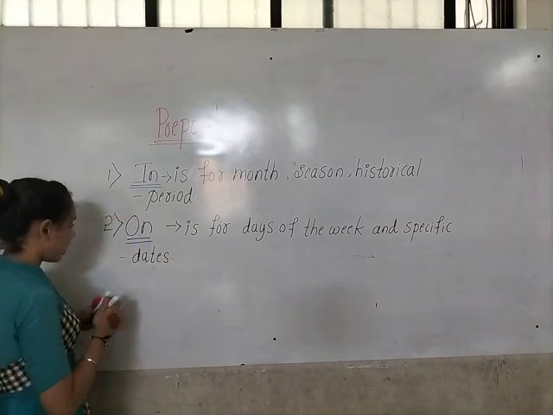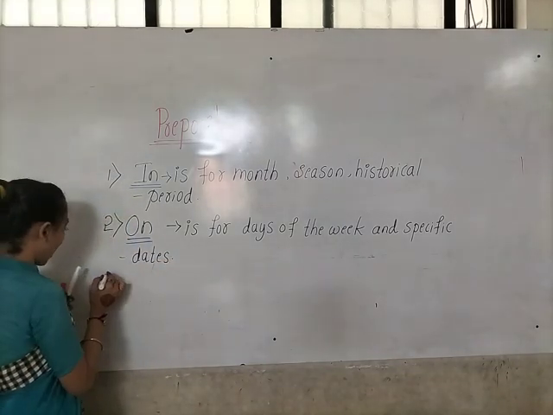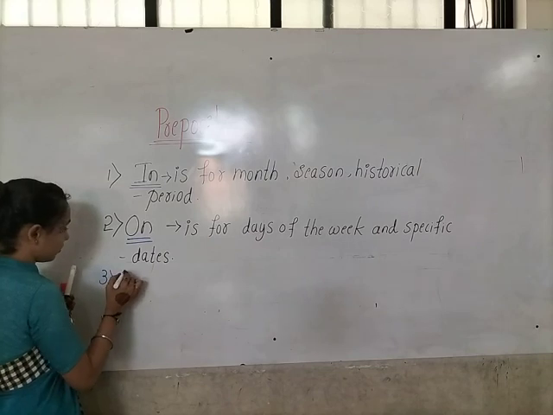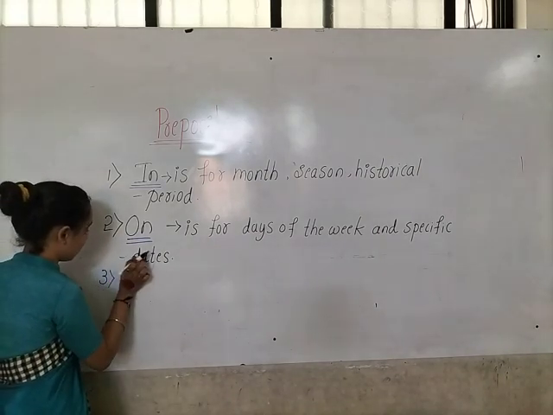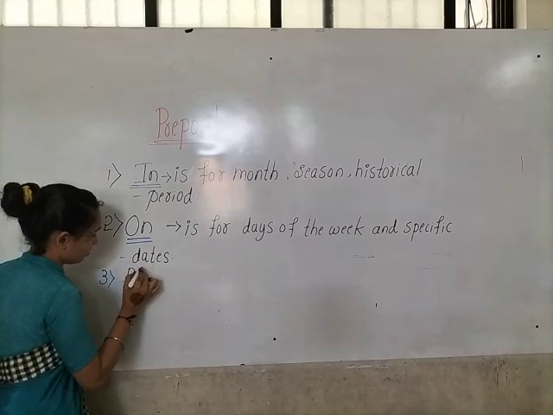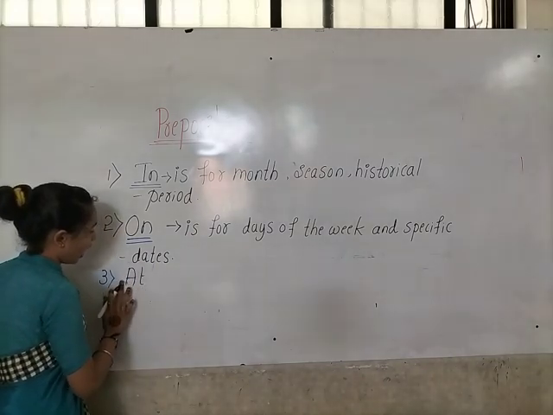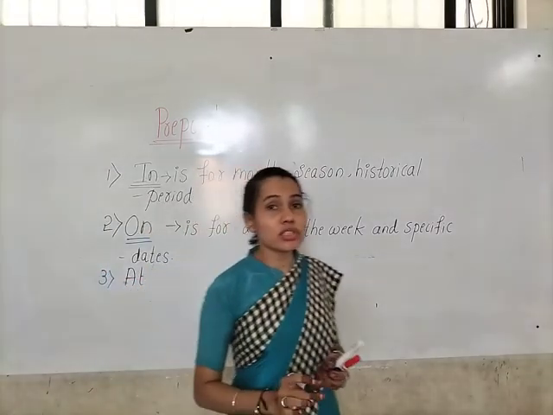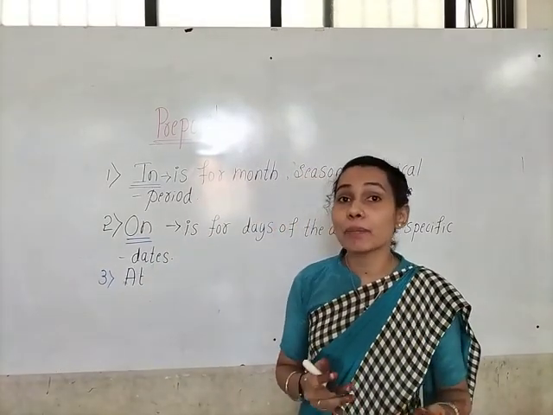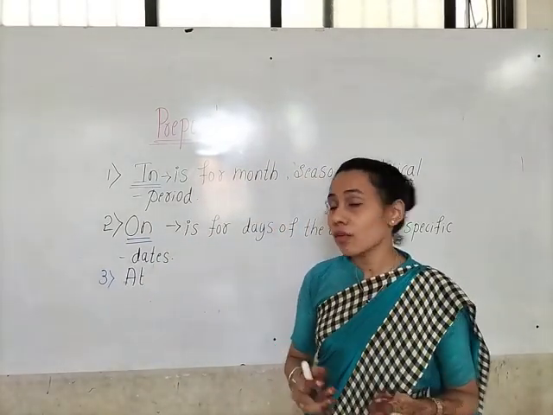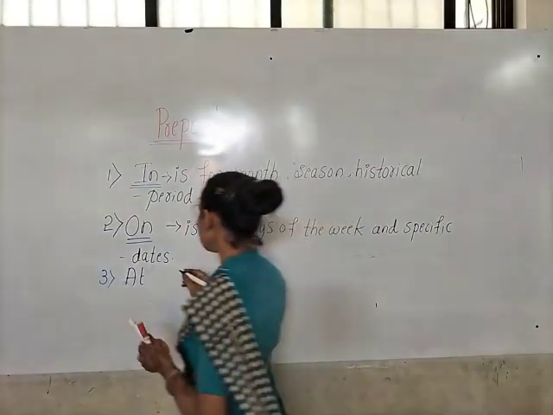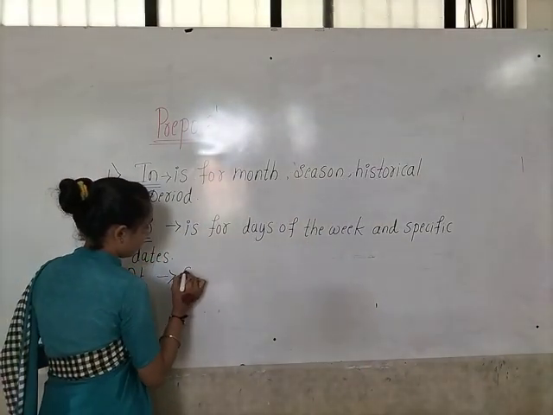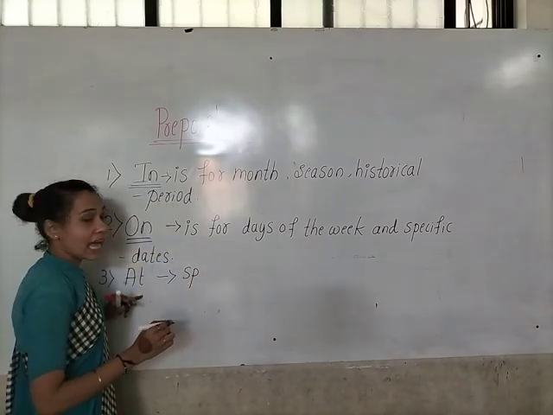Okay. Now let us see at. At we always use when we are talking about the specific time. When we are talking about meals. When should we use at, children?